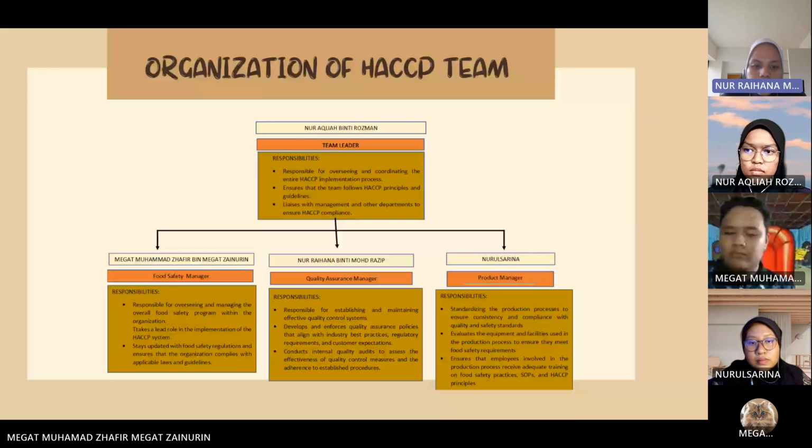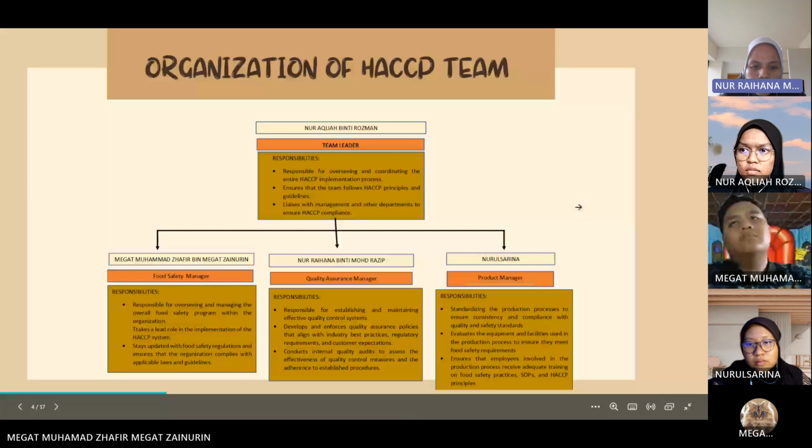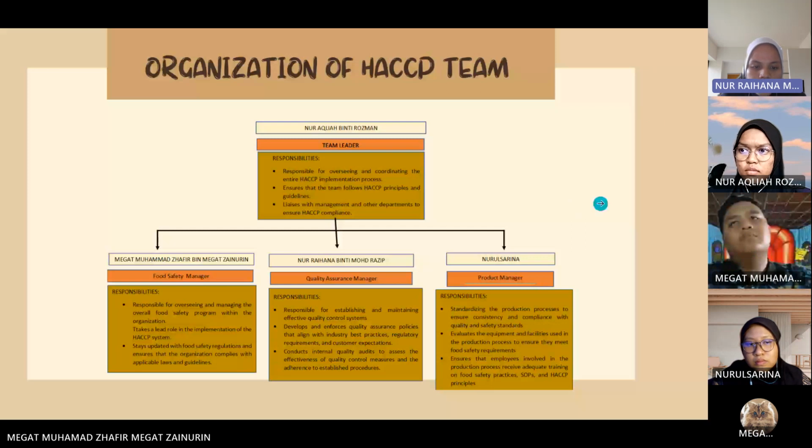The Quality Assurance Manager is responsible for establishing and maintaining an effective quality control system, and develops and enforces quality assurance policies that align with industry best practice, regulatory requirements and customer expectations. Third, conducts internal quality audits to assess the effectiveness of quality control measures and adherence to established procedures.